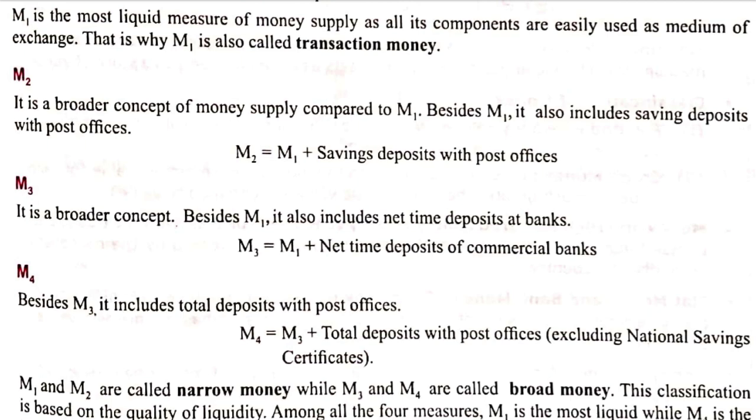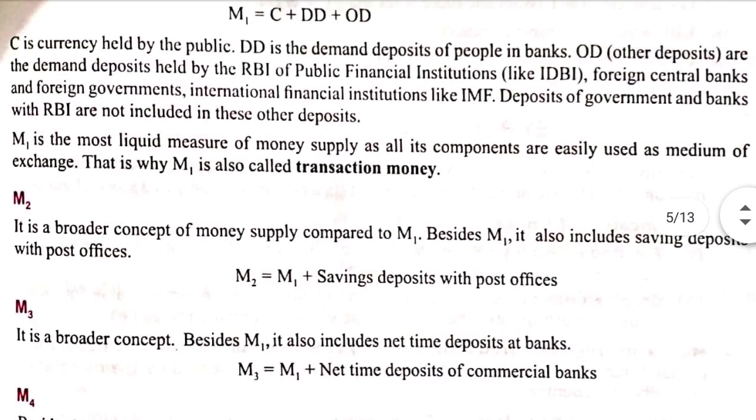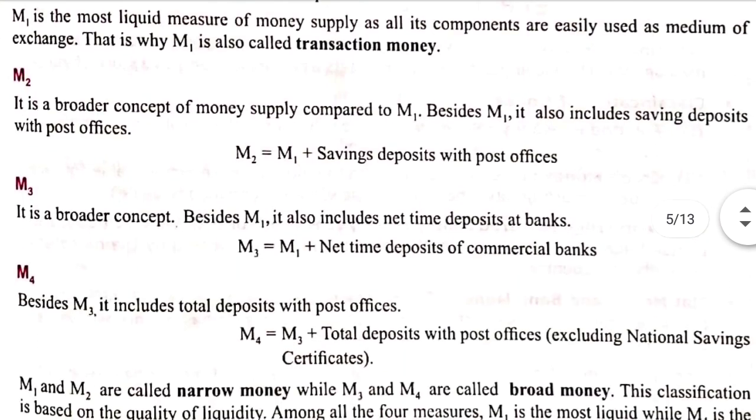Third is M3. What does M3 include? M3 includes M1, that means C plus OD plus DD, that means the most liquid form of money, plus net time deposit of commercial banks. Time deposits are actually the term deposits or fixed deposits. They are called time deposits because we deposit money for a particular period of time. It can be for 1 year, 2 years, 3 years, 5 years, like that. So fixed deposits are time deposits of commercial banks.